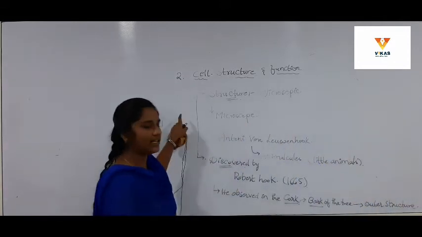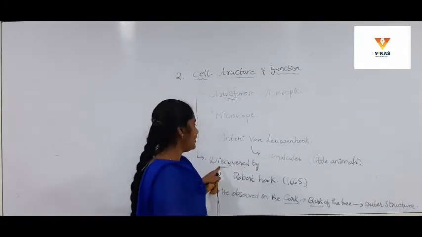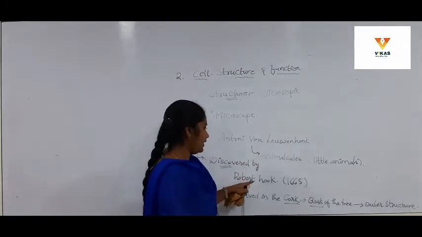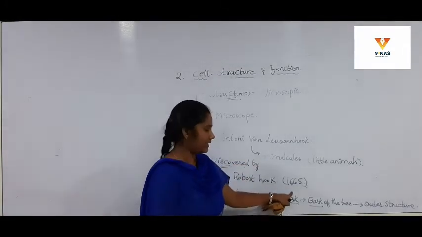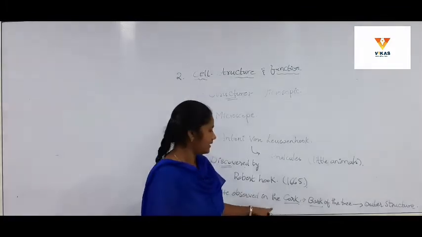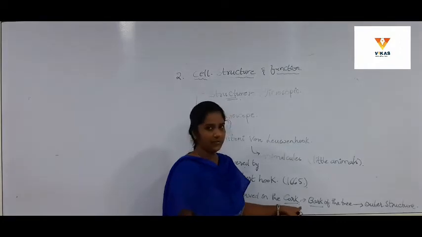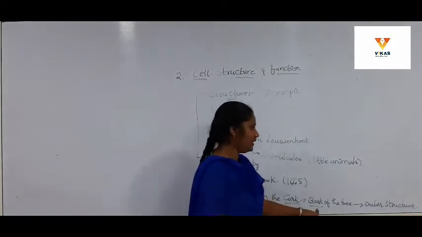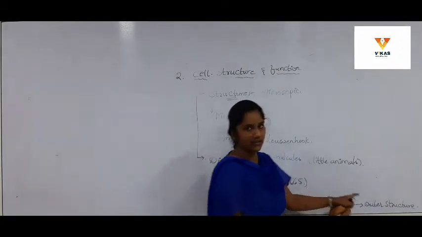Okay, this is about the discovery of the cell, students: discovered by Robert Hooke in the year 1665, and he observed the cells in the cork of the tree, which is part of the bark, and bark means the outer structure of the tree.